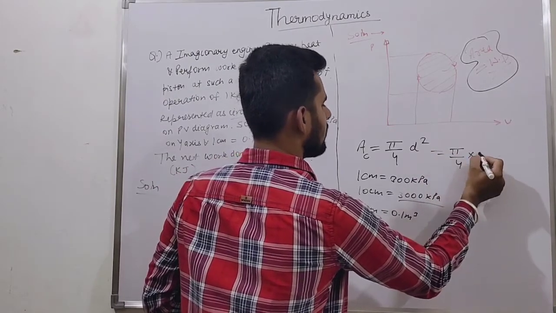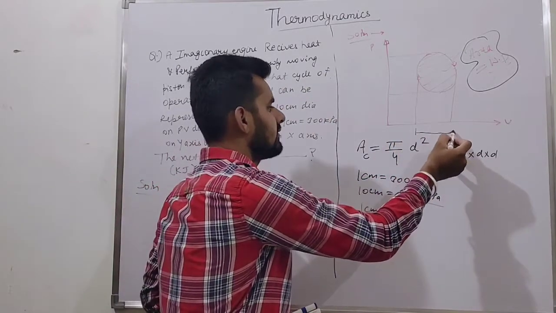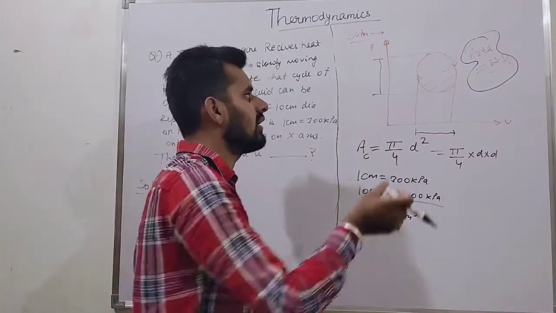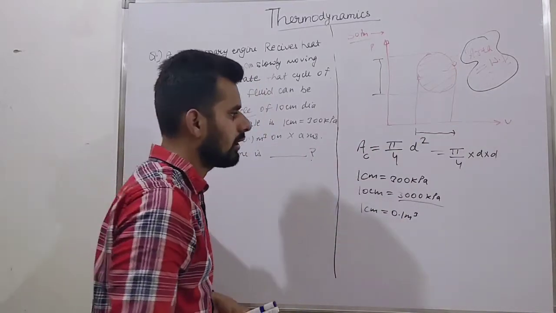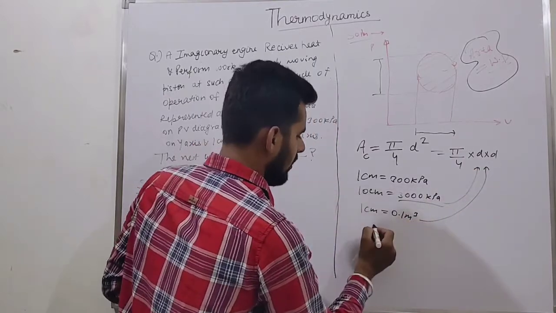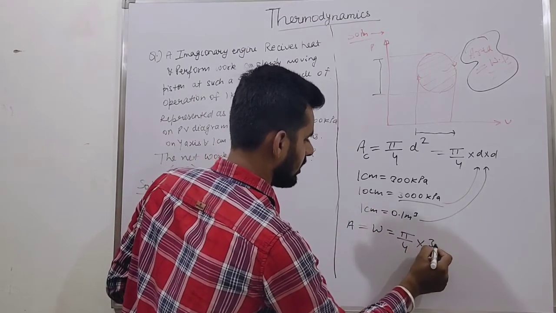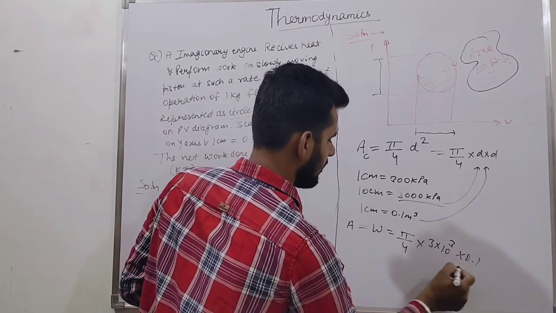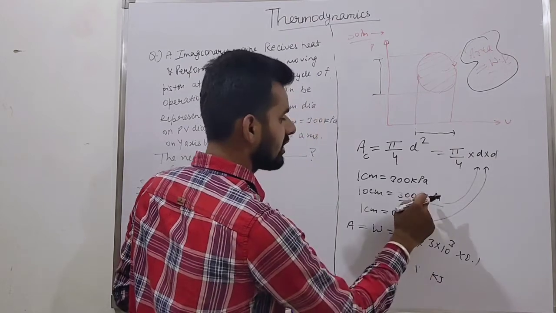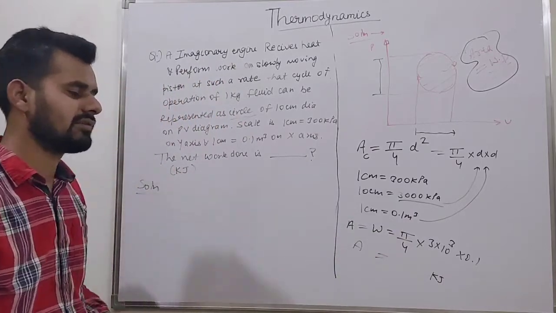Pi by 4 into d into d. We have to take both the axes. How can the area be taken? Pi by 4 into d square. D square is what? This into this. So just put these values here. Answer is like this: A is equal to work done is equal to pi by 4 into 3 into 10 to the power 3 into 0.1. In kilojoule, you have to do what? It is in kilopascal. The answer is in kilojoule. Just try to solve this and we will get the answer.